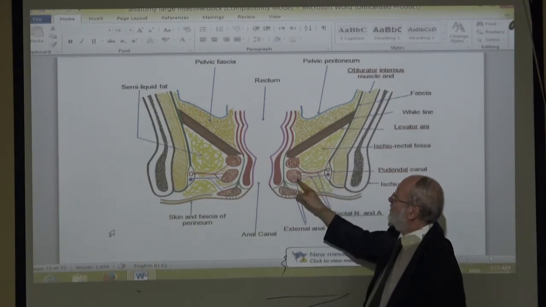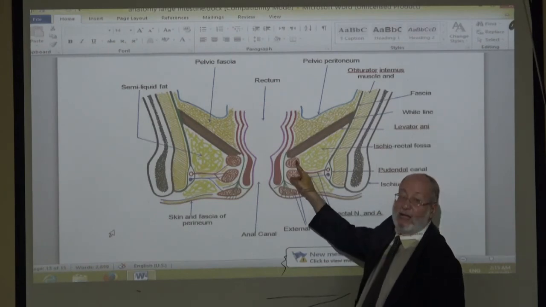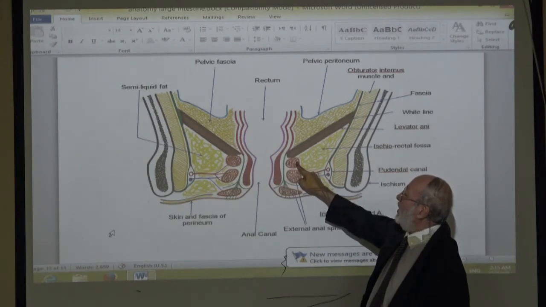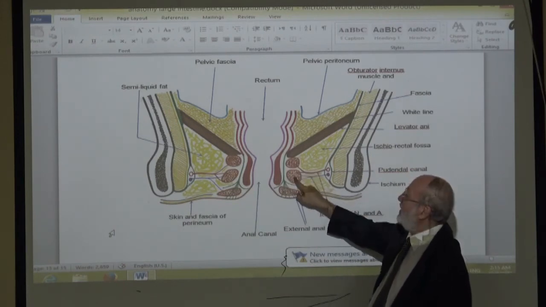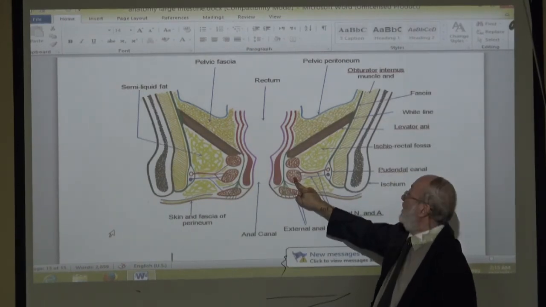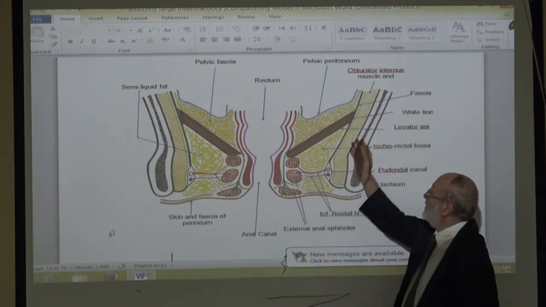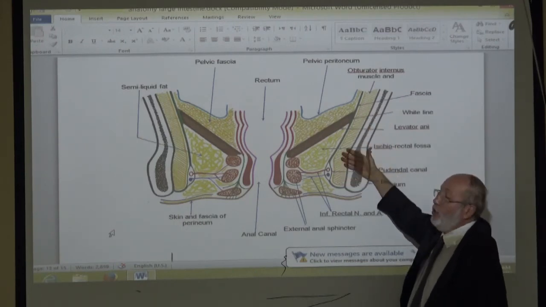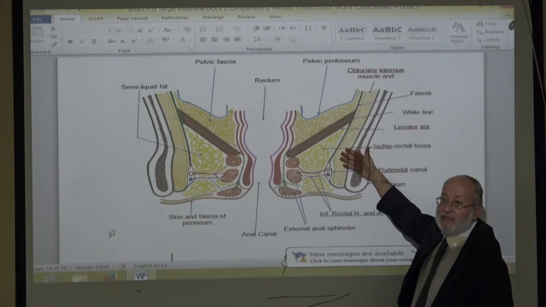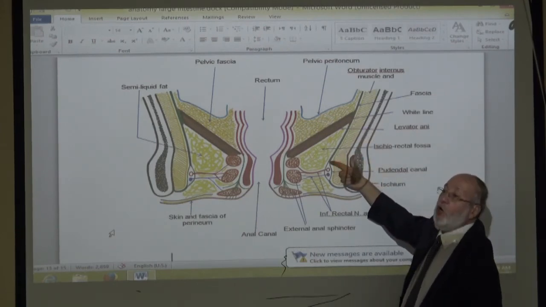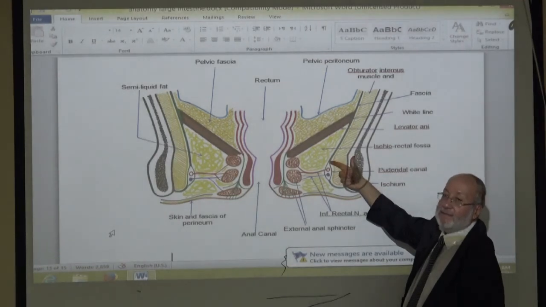Medially, the upper two-thirds of the anal canal, surrounded by the deep and superficial parts of the external anal sphincter. Laterally, the bone here is covered by this muscle, called obturator internus, and the covering fascia is called obturator fascia.